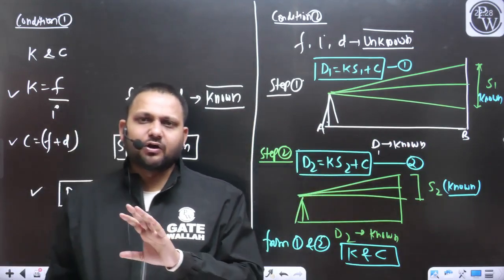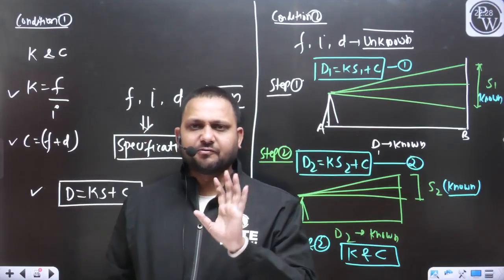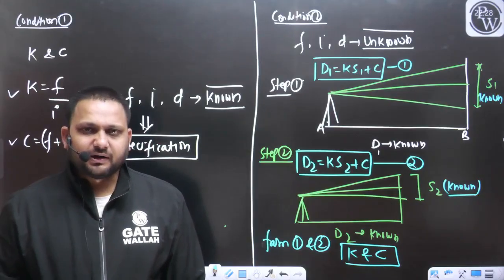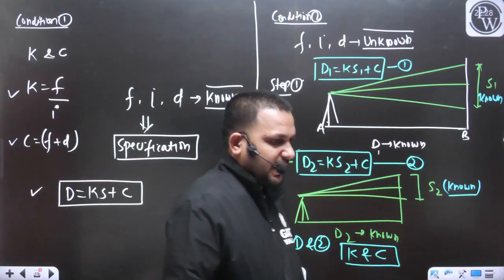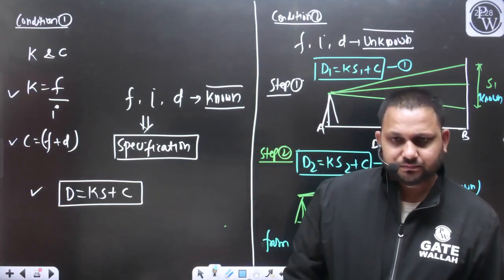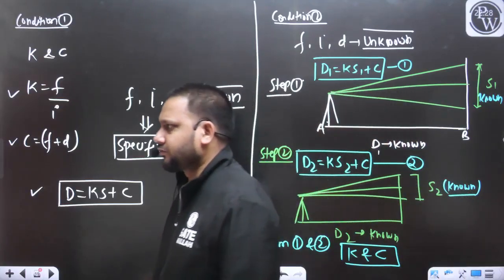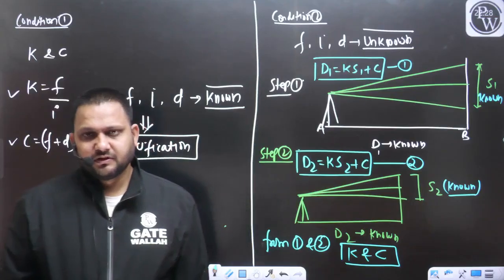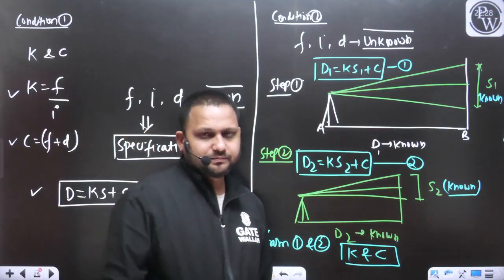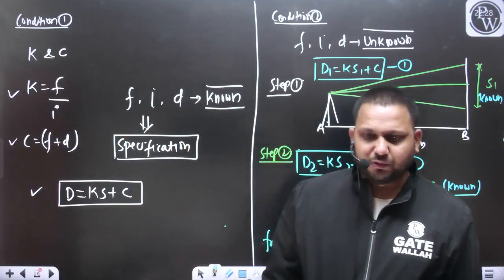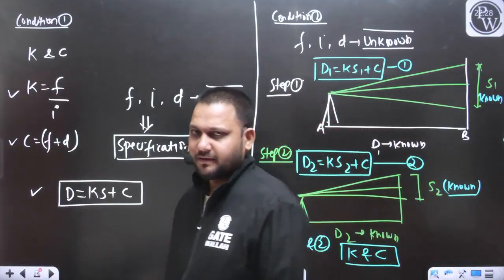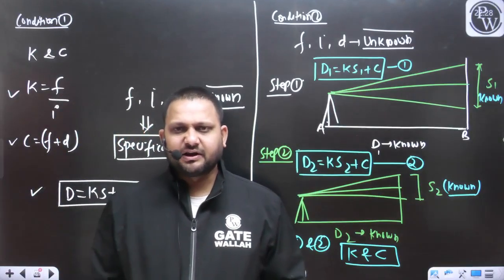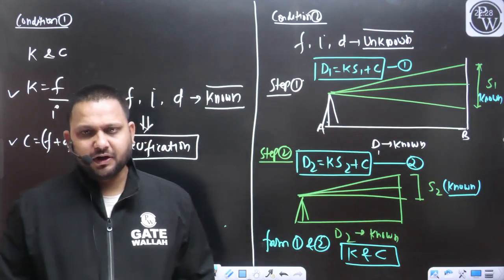Sir, we will not remember any formula. And even without a formula, based on the given information in the question, we will try to draw the diagram. Once we are able to draw the diagram correctly, we can calculate any quantity. That was the concept that we used in the case of trigonometrical leveling.